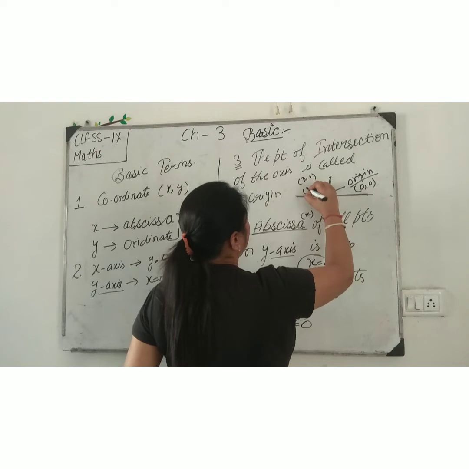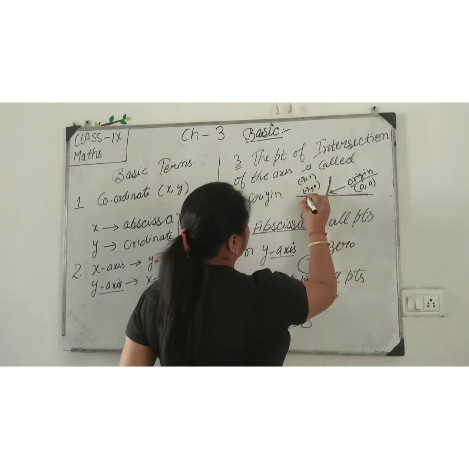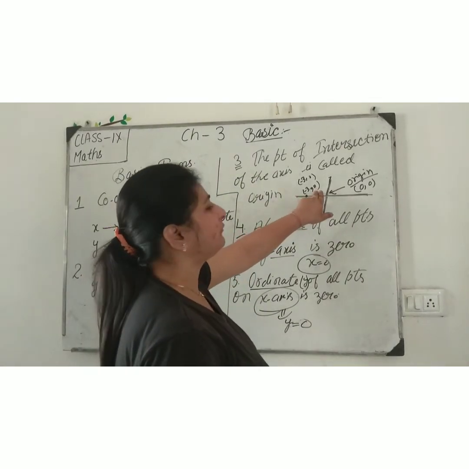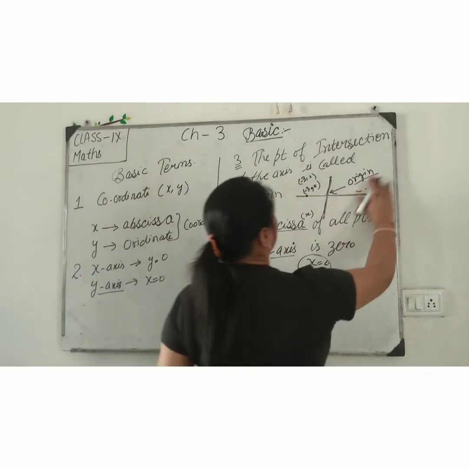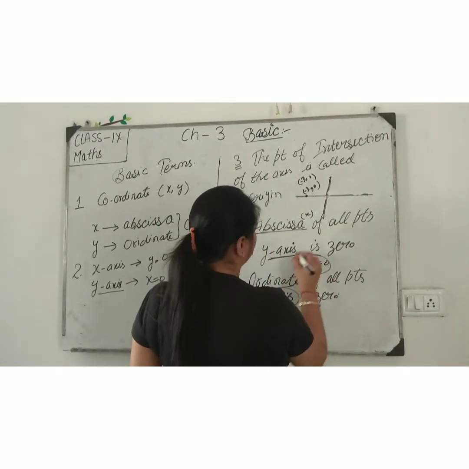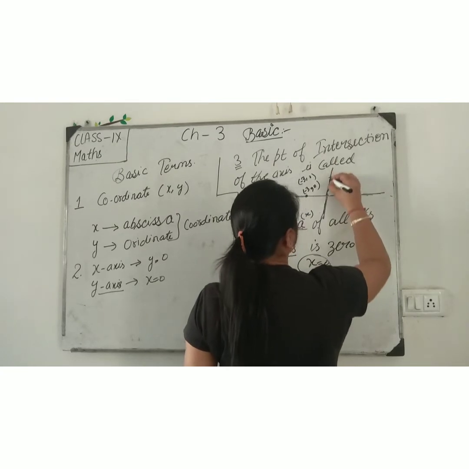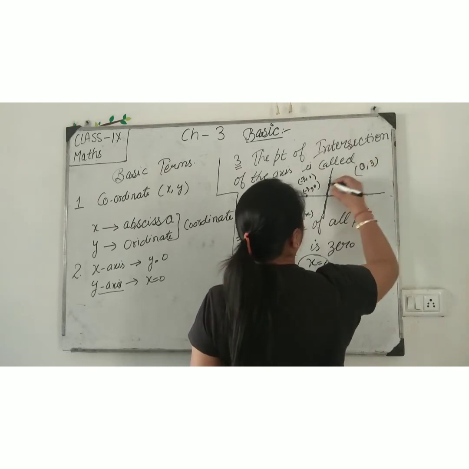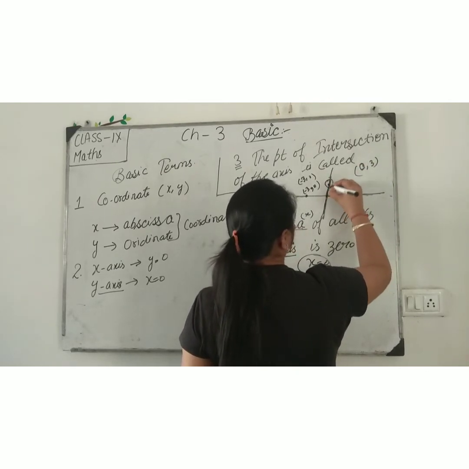It means when I locate here, minus 3, when I locate point here, it means this point on x-axis. X-axis means y is 0. When I locate the point on y-axis, it means x value is 0. So suppose here 0, 3. So I locate point here 3. It means here x is 0.